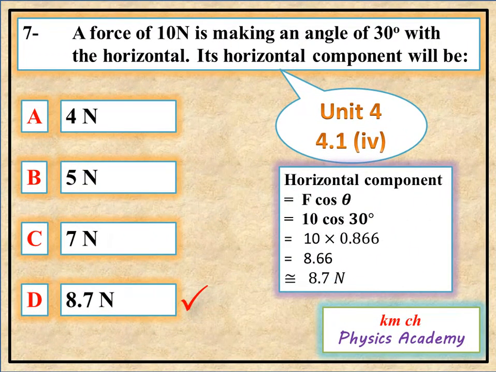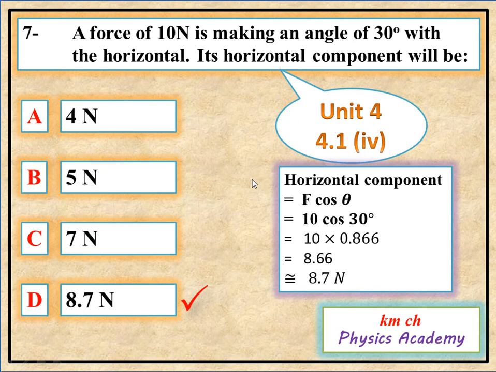Question number 7. A force of 10 Newton is making an angle of 30 degree with the horizontal. Its horizontal component will be. Option A is 4 Newton, option B 5 Newton, option C 7 Newton, and option D is 8.7 Newton. This question is from unit number 4, question number 4.1, and its part 4.